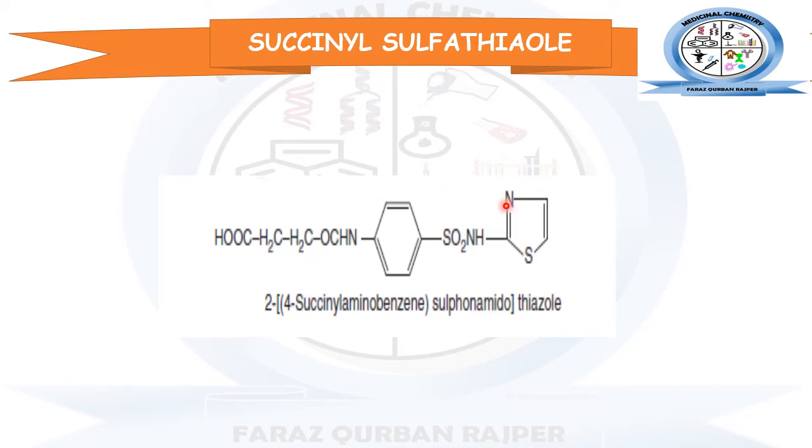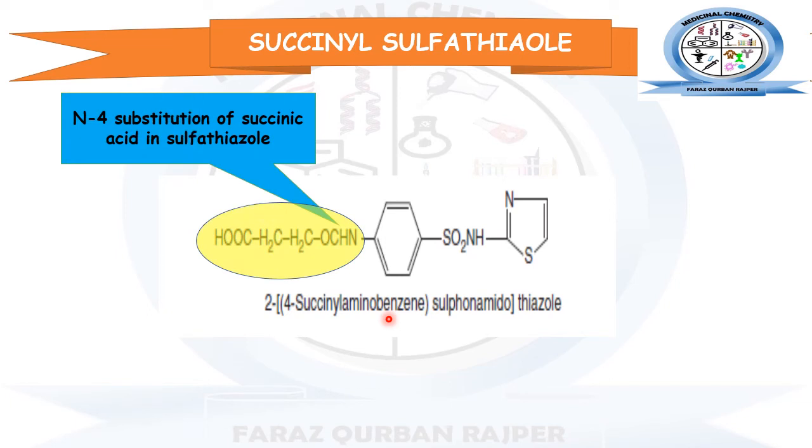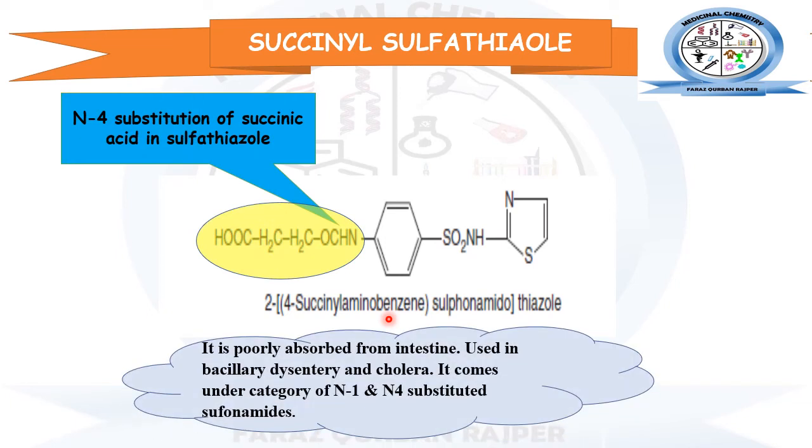Clear? Because it has this thiazole ring at the N1 site. So its IUPAC name is the 2,4-succinyl amino benzene sulfonamide thiazole. So this is giving the example that the N4 site is being substituted with the succinic acid.